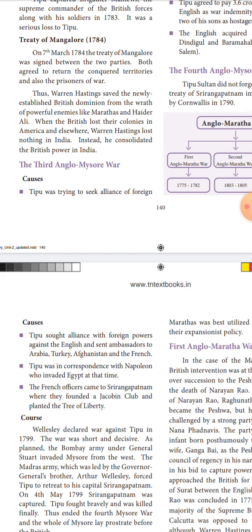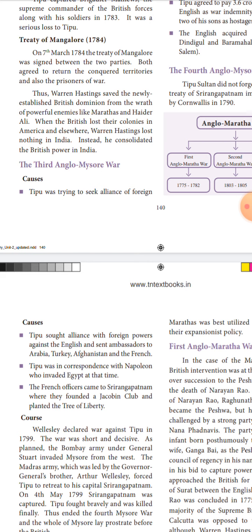Also, Tipu Sultan was associated with Napoleon, who had invaded Egypt at that time. Third, French officers visited Srirangapatnam, and there they established the Jacobin club and also a tree of liberty.